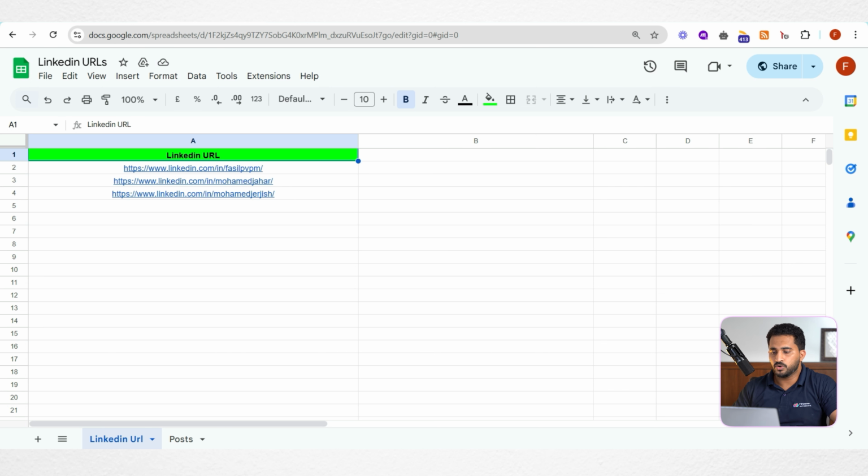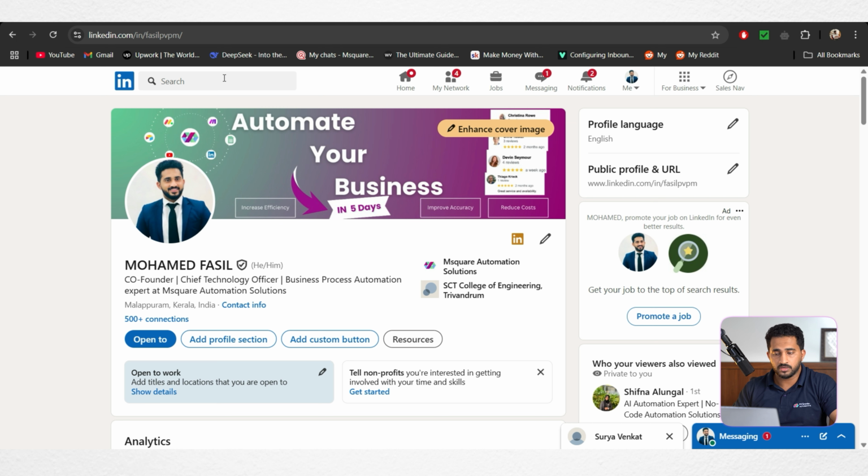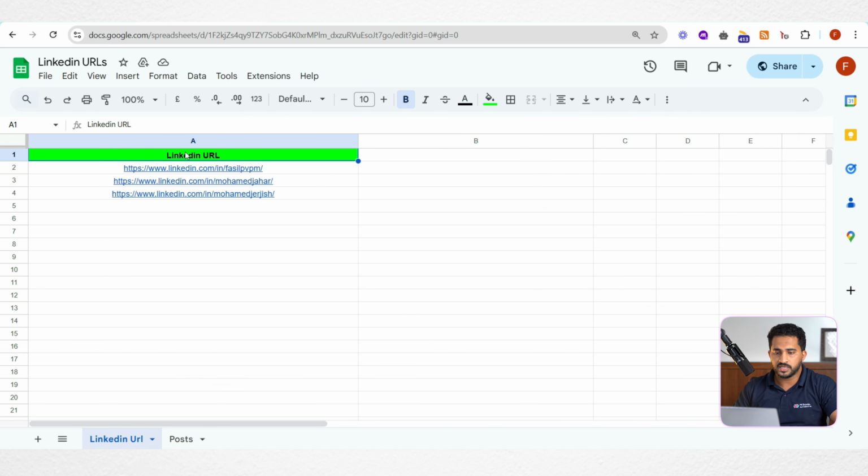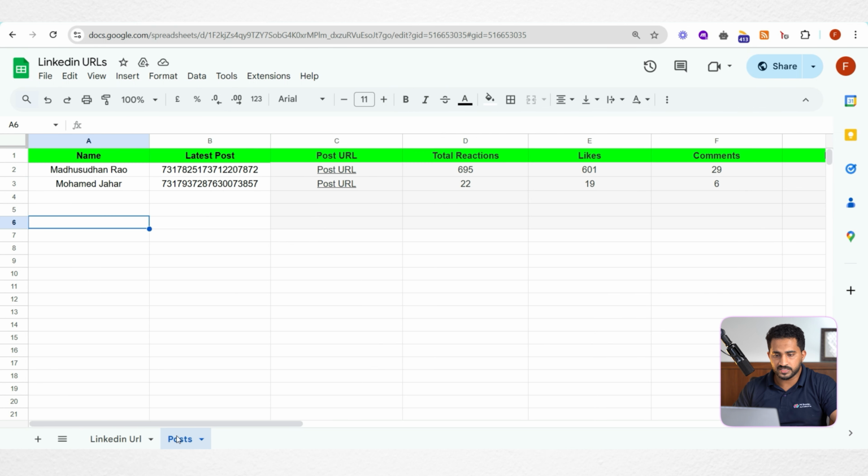So you can simply go to LinkedIn and search for some profiles, or maybe you already know the top profiles which post about AI and automation, or whatever your niche is, and you can simply go to their profile, copy the URL, go to the sheet here and put it here, and you can add as many profiles as you like. And in the second sheet, we are updating all the details, like the engagement details for each and every profile that we have added here.